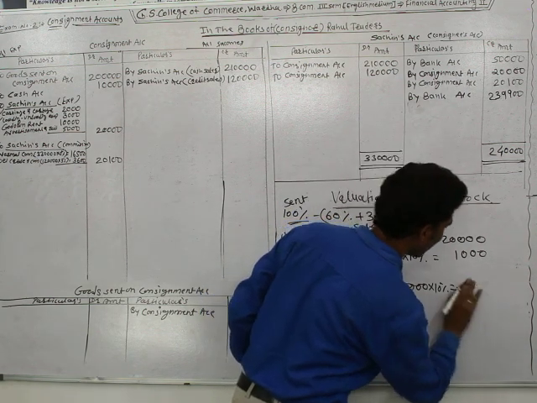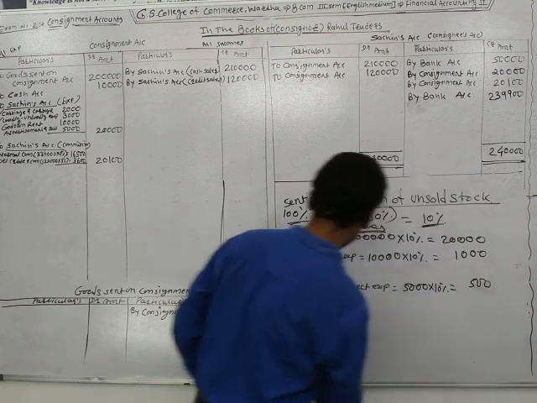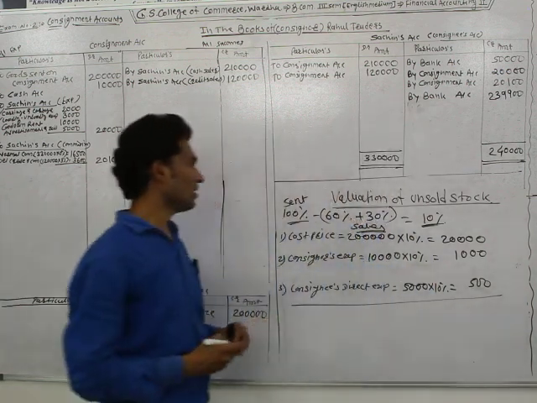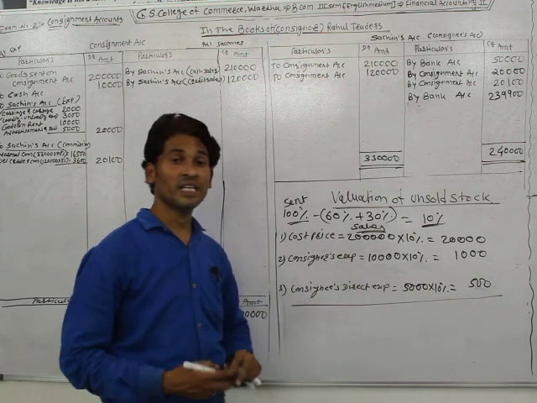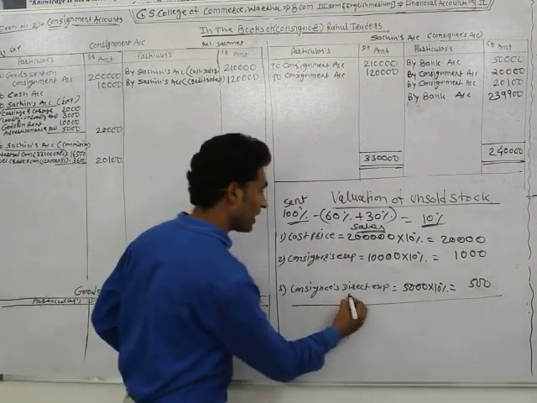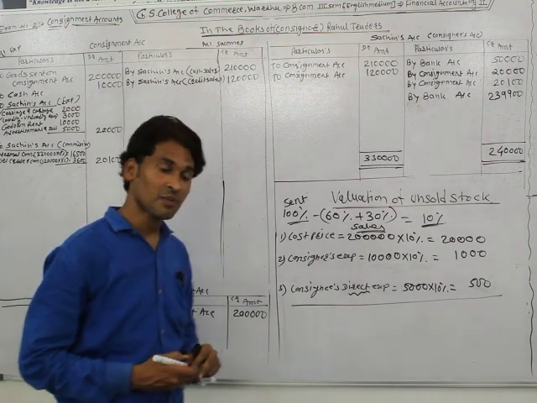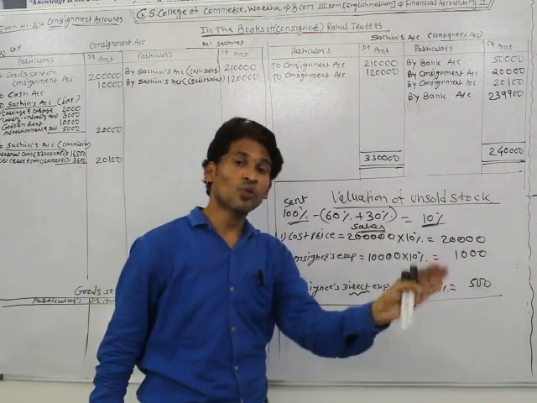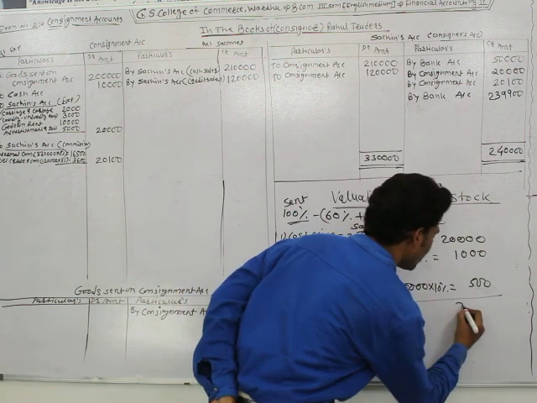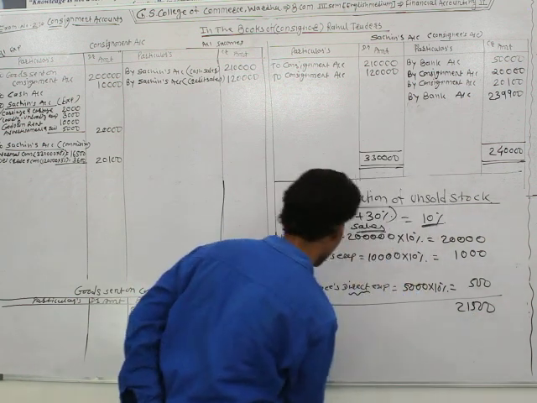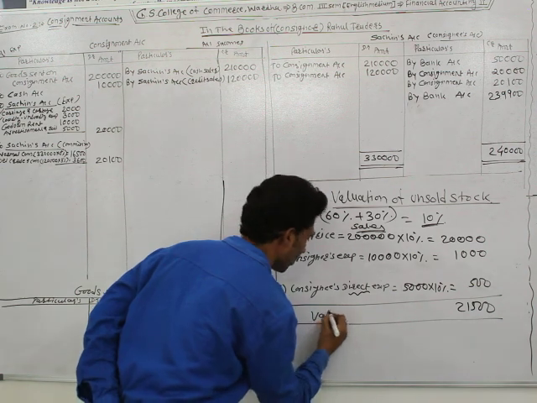Three points are considered in the value of unsold stock: cost price, consignor's expenses, and consignee's direct expenses. Only the consignee's direct expenses, the expenses related to before the goods reach the godown. Okay. Rupees 21,500 becomes the value of unsold stock.